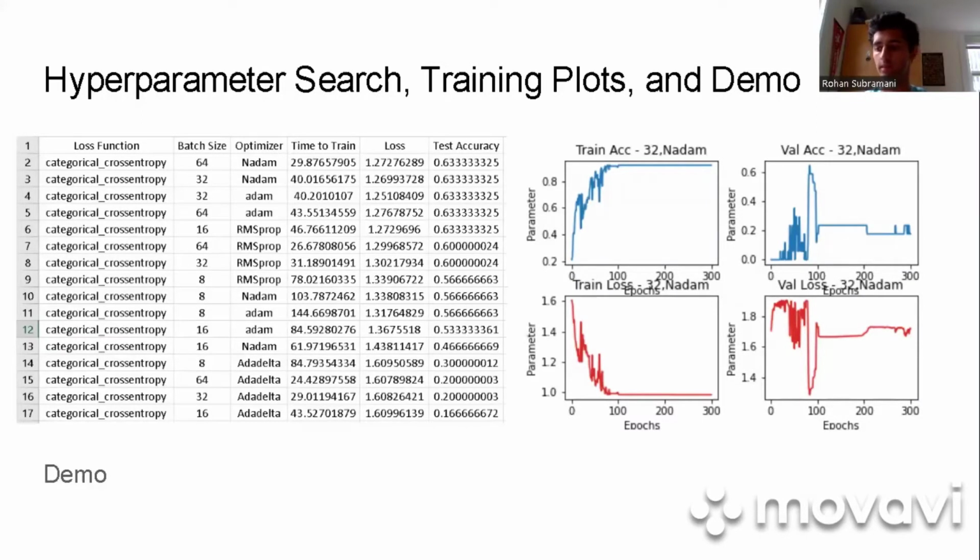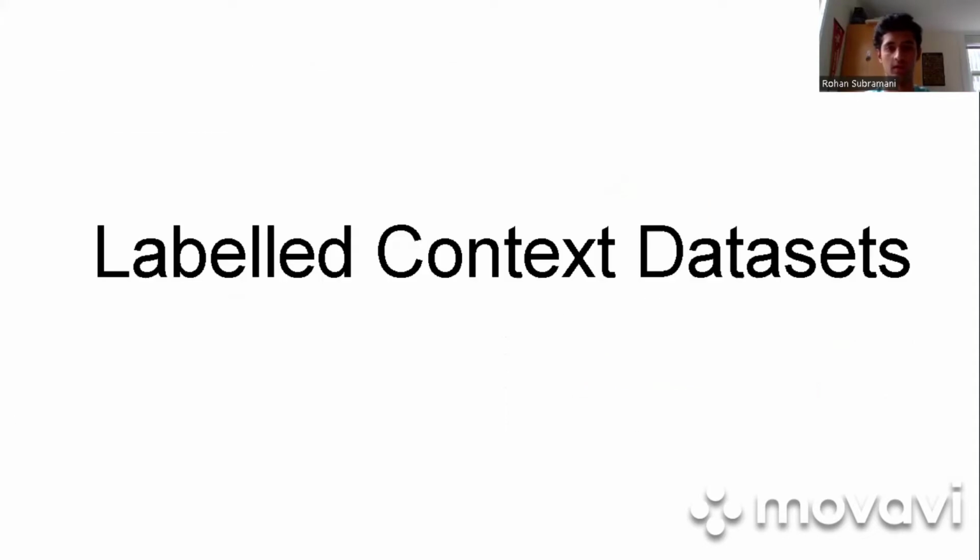On the right, you can see some of the plots for the training progress. On the top left, there's improving training accuracy over the course of training. On the bottom left, there's decreasing training loss. On the right side are the validation accuracy and loss, which fluctuate more, but generally follow similar trends, though they don't converge in the same way, of course. So I'll pass it on to Sai for the labeled datasets.